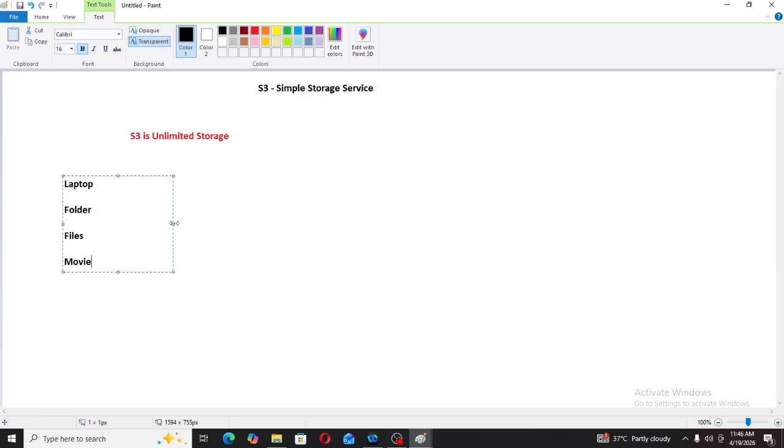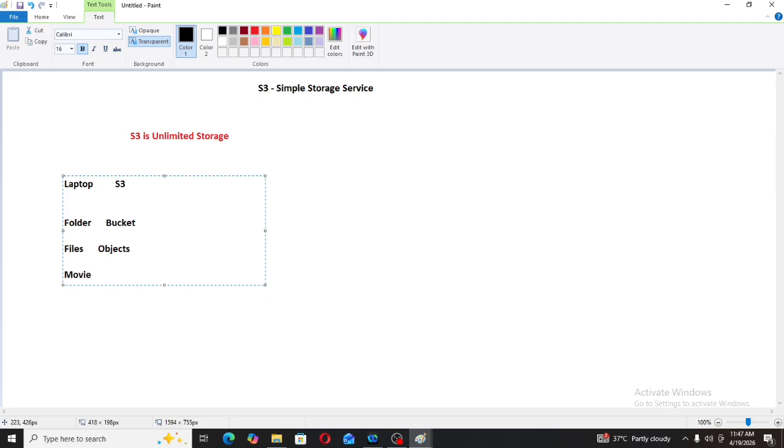Similarly in S3 also, instead of a laptop we have S3 storage. Instead of a folder, in S3 we will see it as a bucket, and instead of files we will see them as objects.